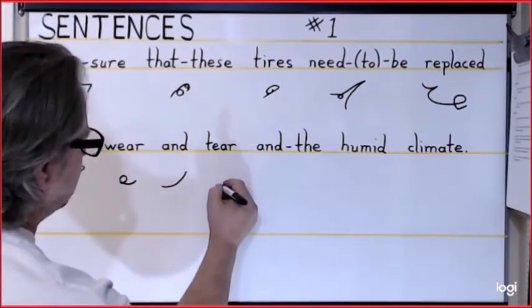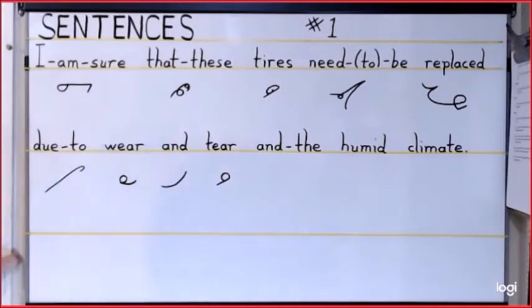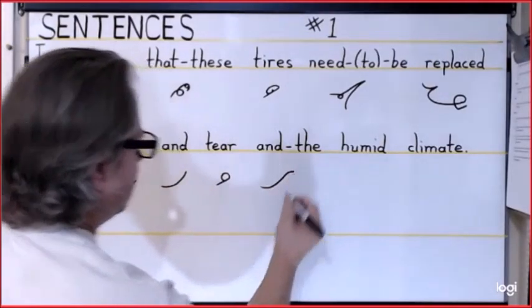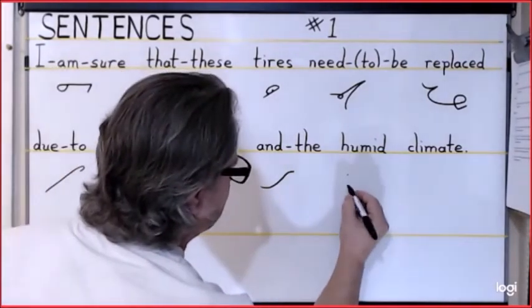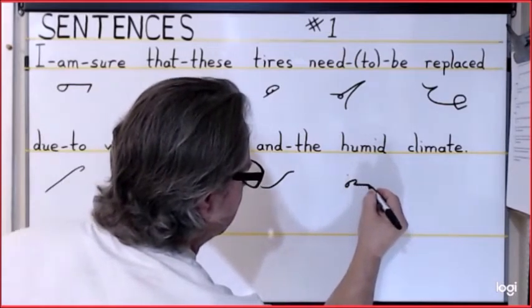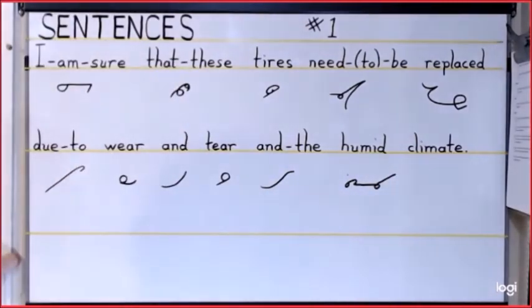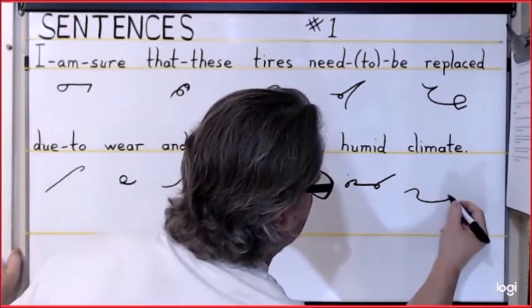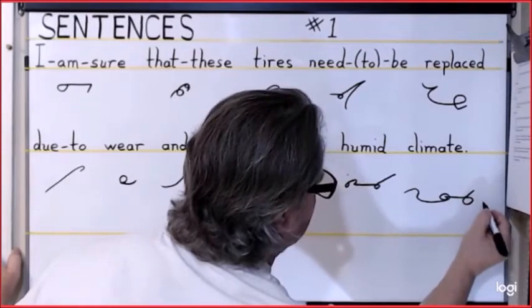Tear is the T, and then the reverse circle A. And the is going to be the ND stroke, and then the TH here. For the humid is the H, the E, U, M, I, D. And for climate, it is K, L, that long I, M, A, T, period.